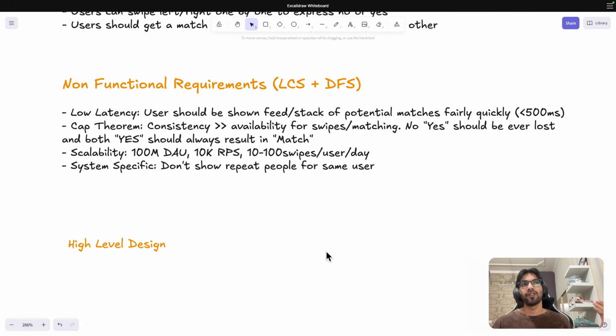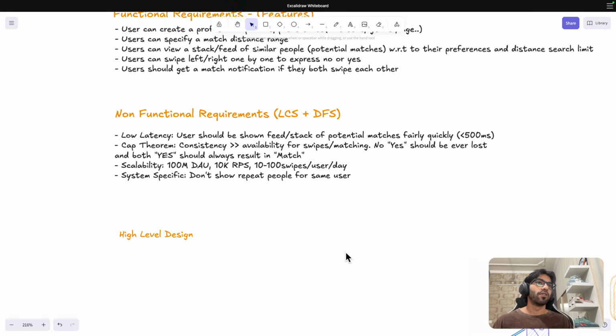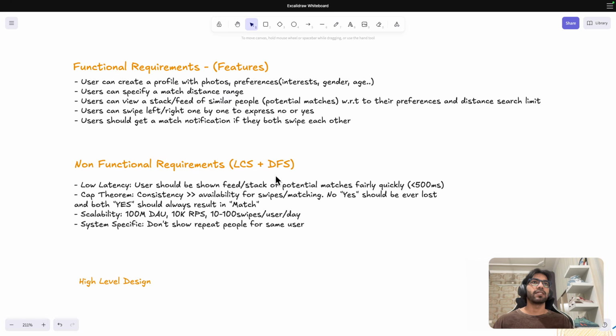Or if you take an example of, let's say, some beautiful actress, and you are showing my profile to her every time, and she is swiping me left and left, it's a bad experience for her, right? So that is the point of this, right? So this is enough, right?